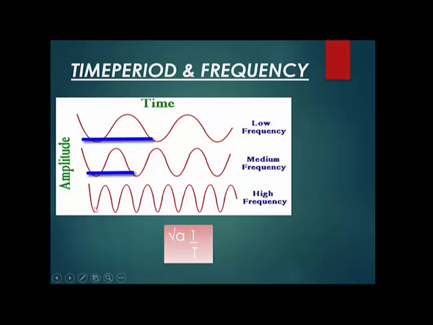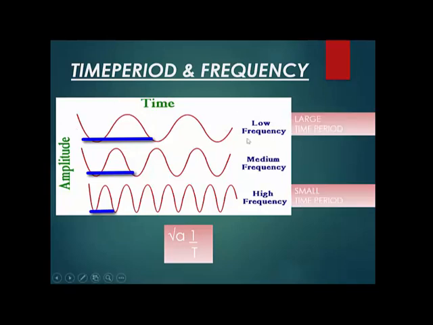Now look at the third one. It starts from here, goes up, comes down. So look, the time period is from the start only till here. So this is the least. Time period is least in the last wave and largest in the first wave. We studied that if the frequency is low, then the time period will be large. If the frequency is high, then the time period will be small.